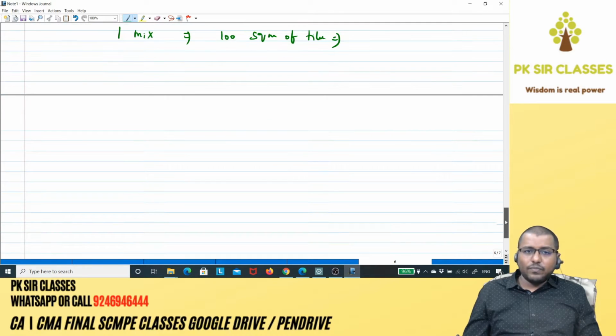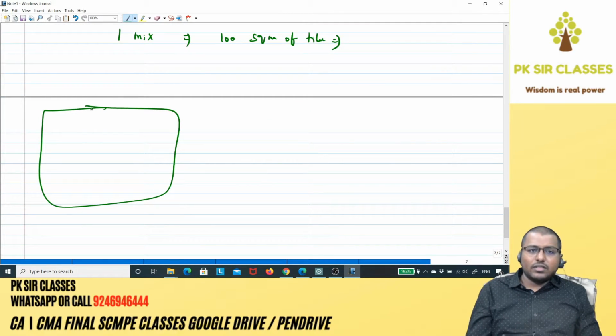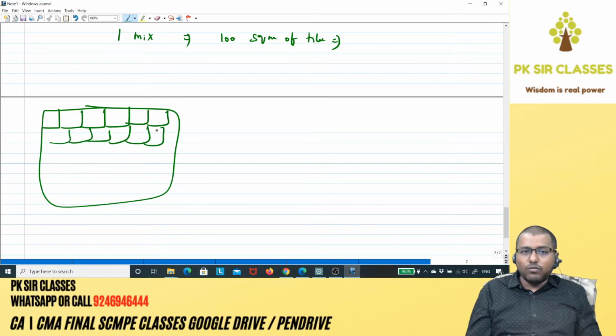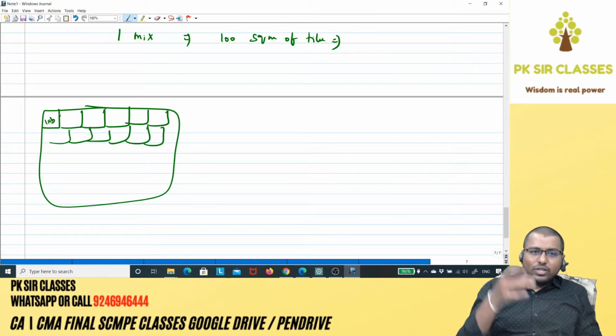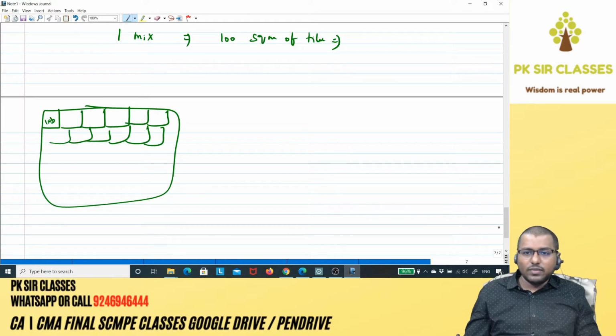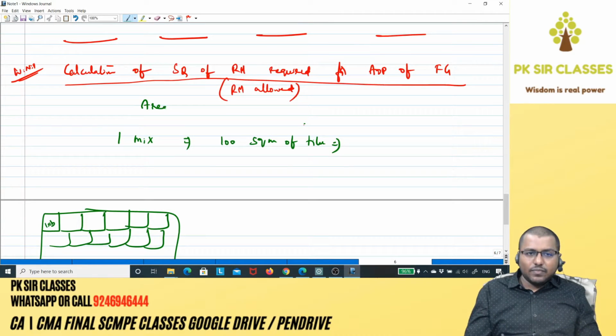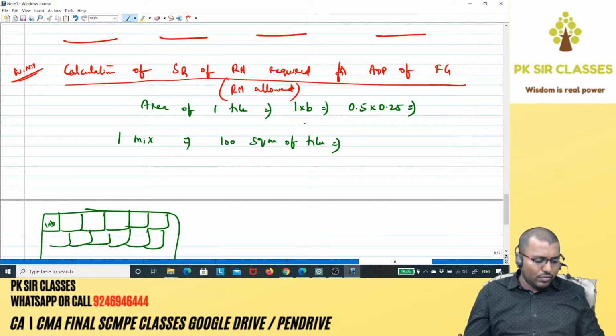So for that, what do I have to do? Suppose the diagram is like this. Just imagine that this is 100 square meters of tiles and one tile occupies this much area. Then I need to figure out how many tiles eventually I can get out of one mix. To find the area, I just need length into breadth. I don't need the thickness, because I just need to find the number of tiles. So area of one tile is length into breadth, that implies 0.5 into 0.25, which is 1 by 2 into 1 by 4, 0.125.